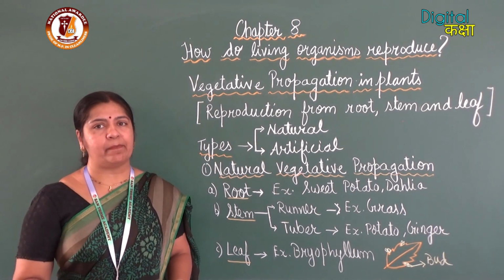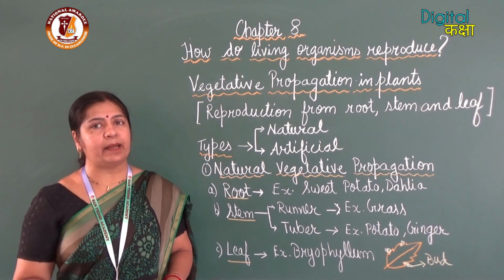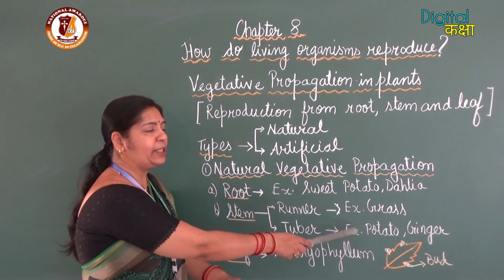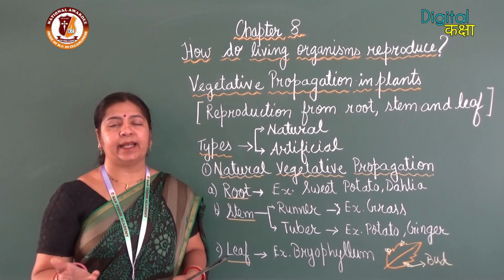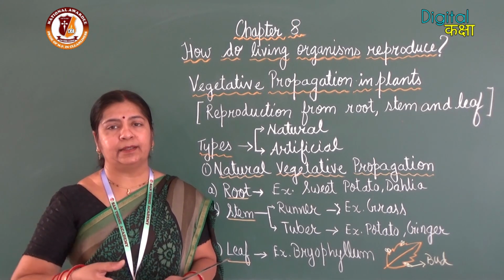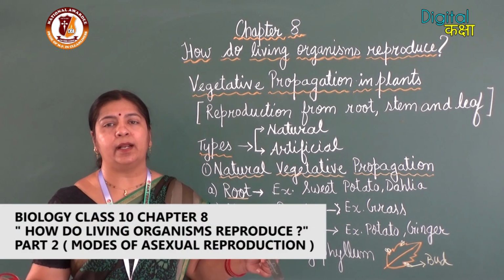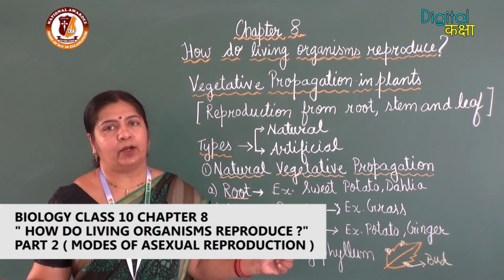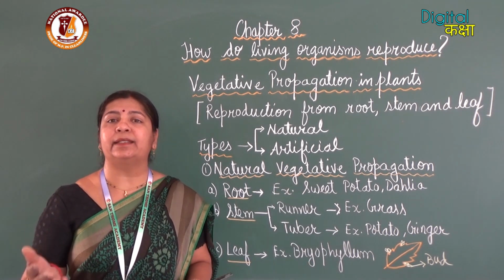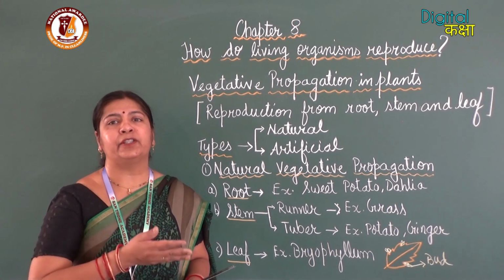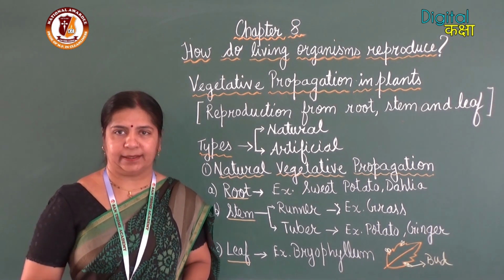The second part of the plant involved in vegetative propagation is the stem. Here the stem can be a runner like grass, or it can be a tuber like potato and ginger. You must have seen grass plants spread across the whole soil, in the lawn or the place where they grow. Which part is involved in the process? It is the stem of the grass which is spreading in the soil and producing new plants.